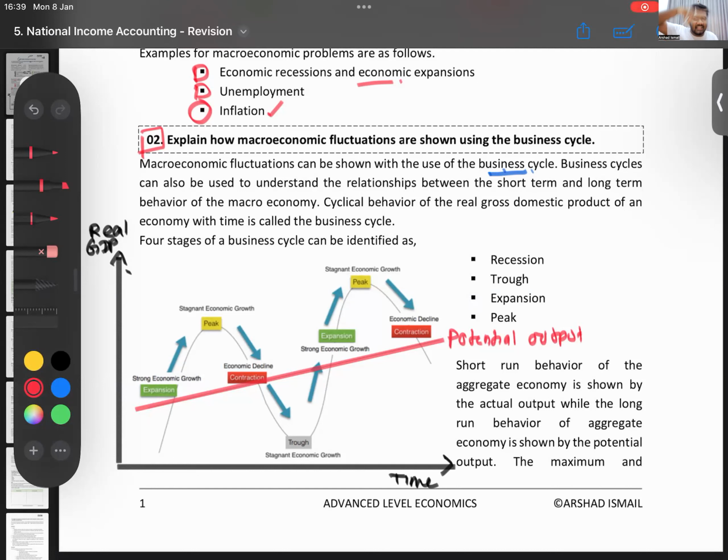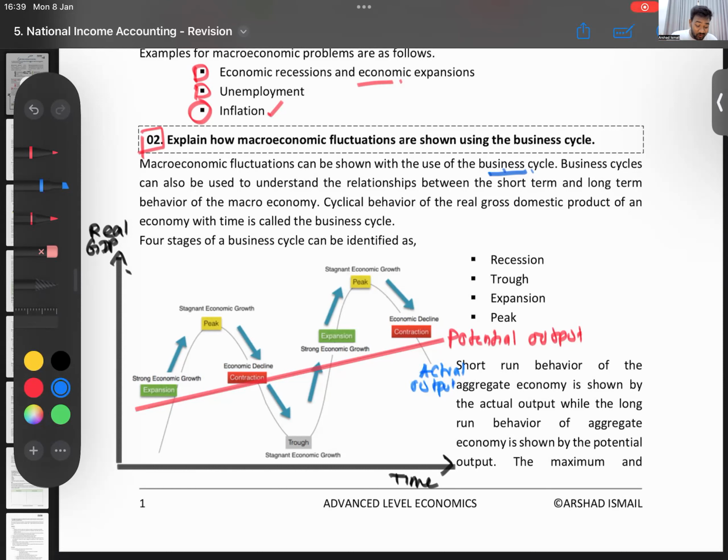Then what is that line that is going up and down and up and down? That is the actual output. So see, sometimes your actual output is more than your potential output. Sometimes actual output is below your potential output. When the actual output and potential output don't match, it creates a gap. It creates an output gap.